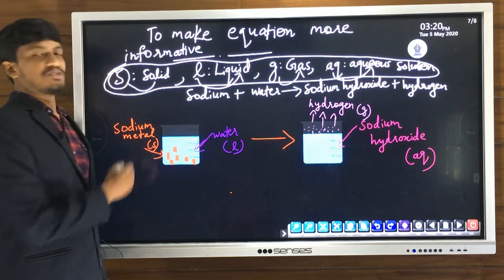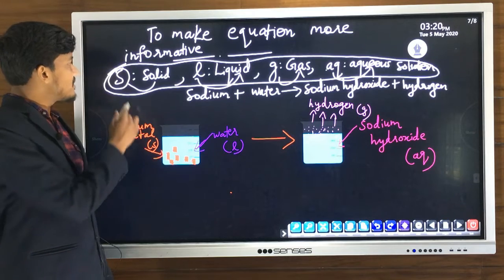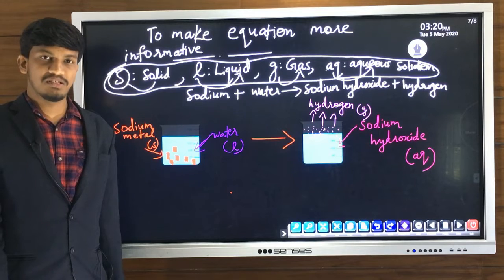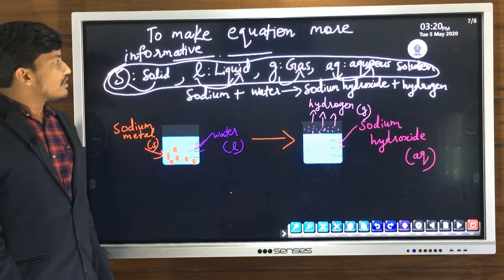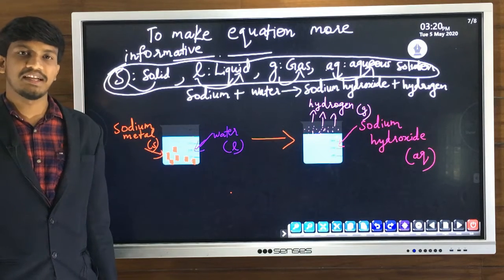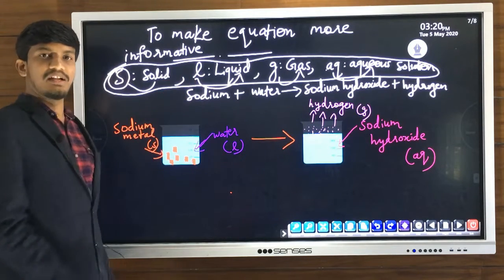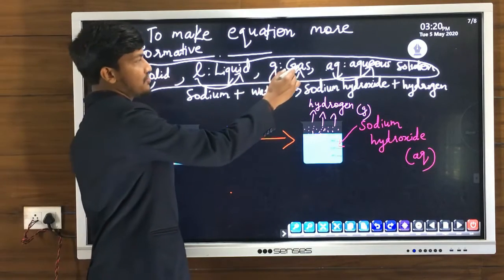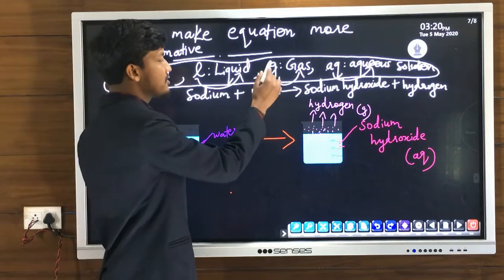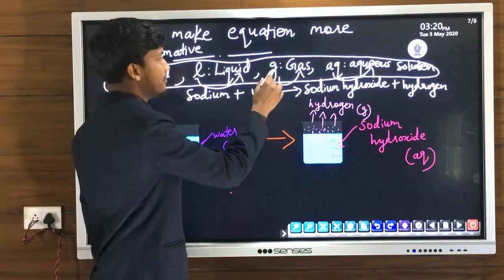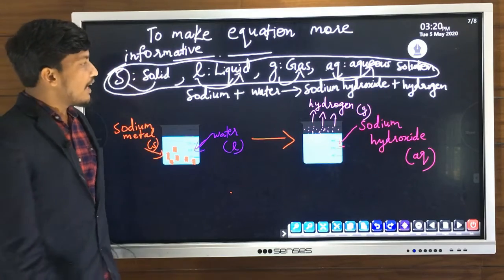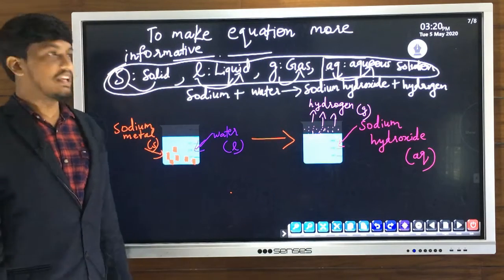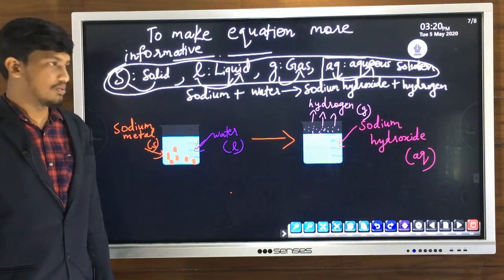Suppose we have sodium. Which state will we write? Solid state, because we know that metals exist in solid state except mercury. Then water is in liquid state, so we use small letter l for representing the physical state of water. And if there is hydrogen gas or oxygen gas, for them we use the small letter g, which represents the gaseous state. And if there is an aqueous solution, we use small letters aq. aq represents the aqueous solution.